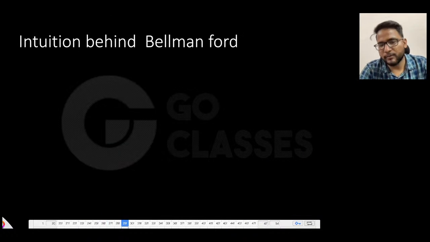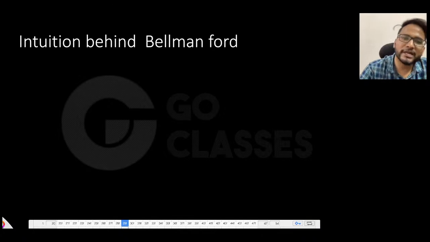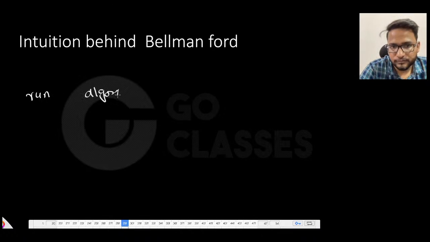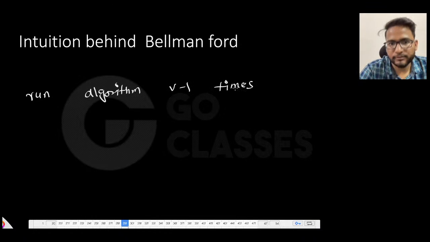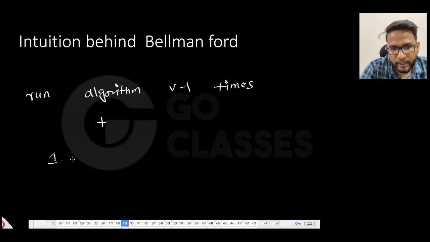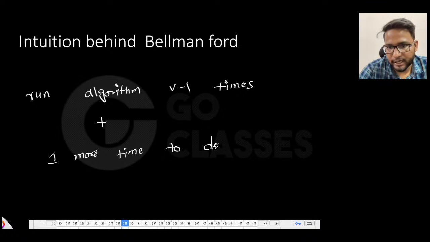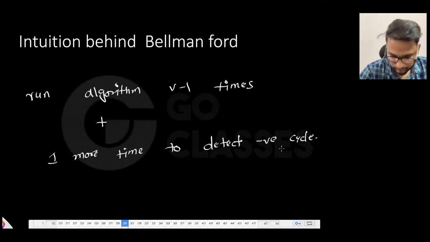Now let's move to Bellman-Ford and see what the intuition behind Bellman-Ford is. Do you remember the Bellman-Ford algorithm? How does Bellman-Ford work? Bellman-Ford says that you run the algorithm V minus 1 times, and then one more time to detect a negative cycle. Right, this is what Bellman-Ford says.